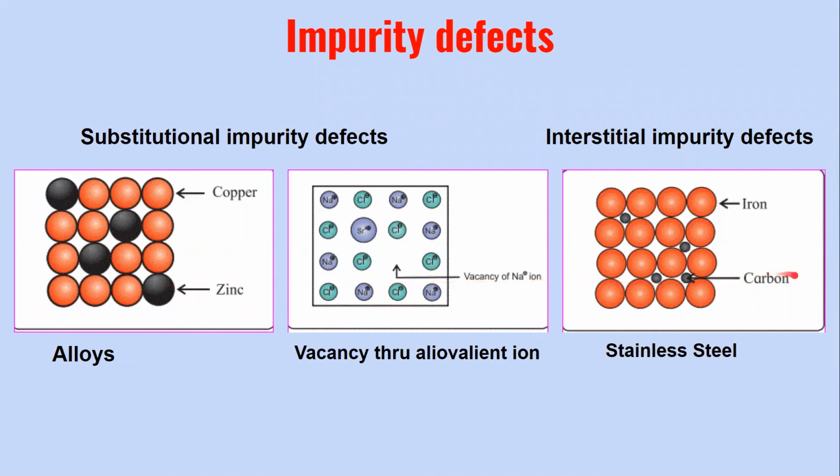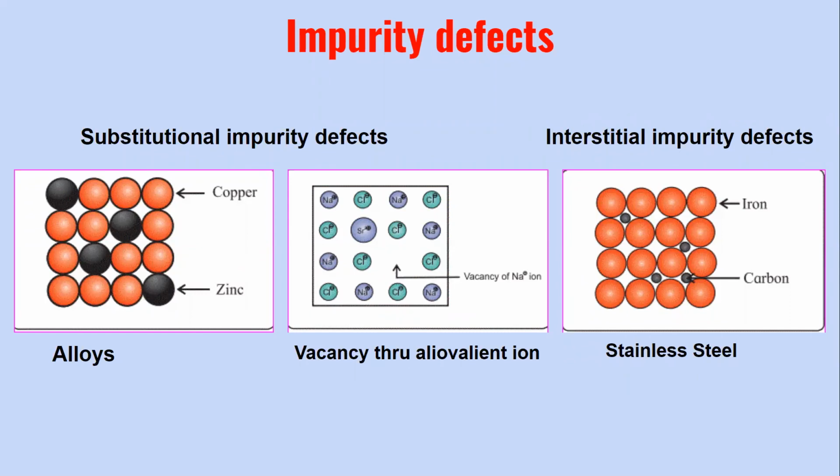in this case the carbon, which is introduced as an impurity, being smaller in size, occupies the interstitial spaces. So iron atoms have not been replaced here. Rather, the impurity carbon has occupied the interstitial spaces, giving rise to an alloy, that is stainless steel. So the properties of the crystalline solid have changed considerably. So this is the interstitial impurity defect.